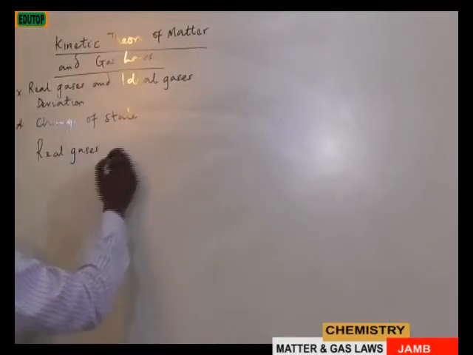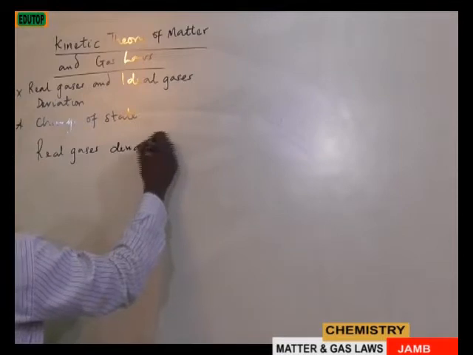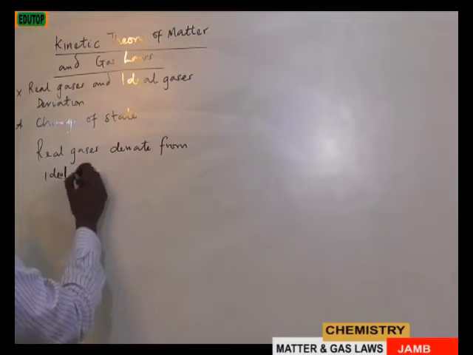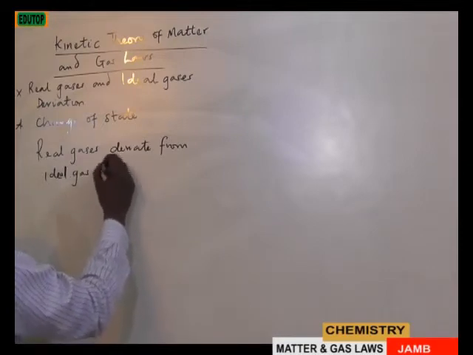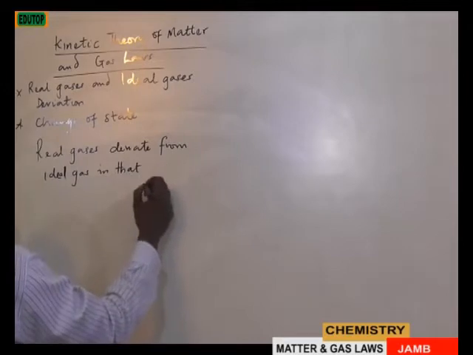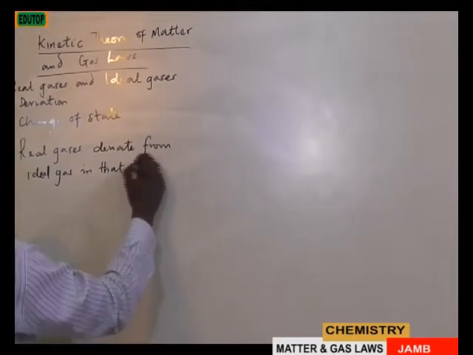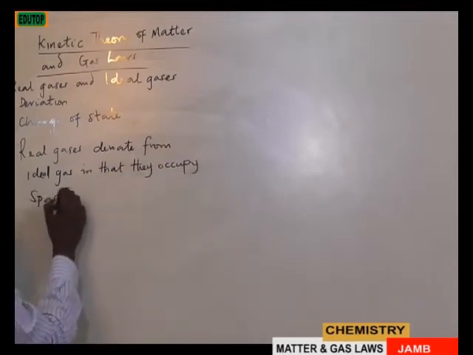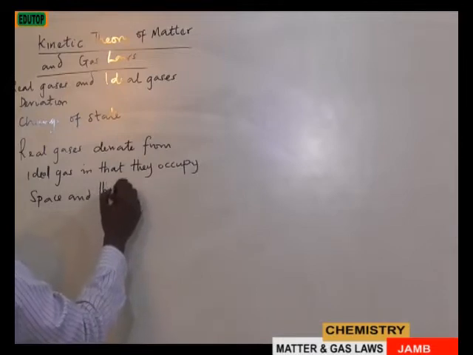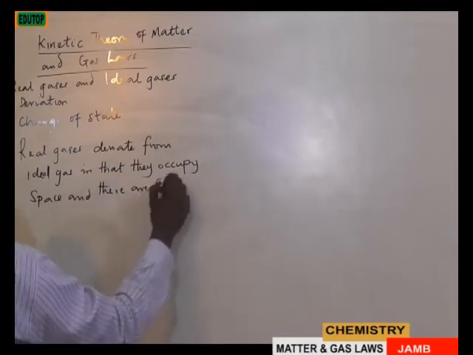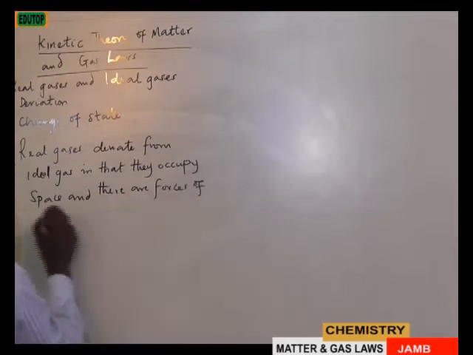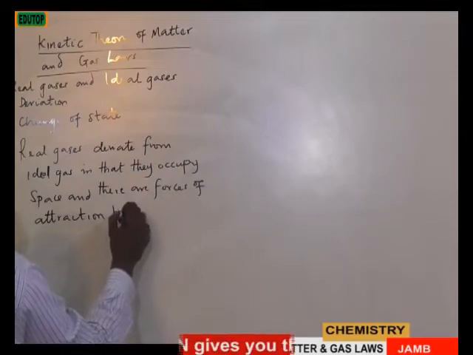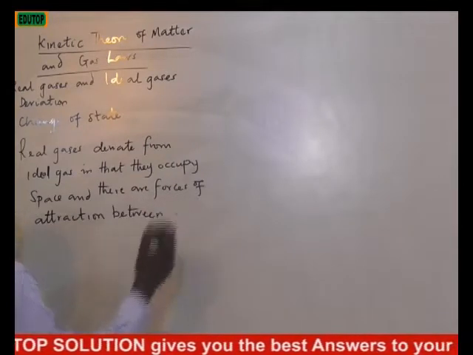real gases deviate from ideal gas in that they occupy space and there are forces of attraction between them. That is between them.